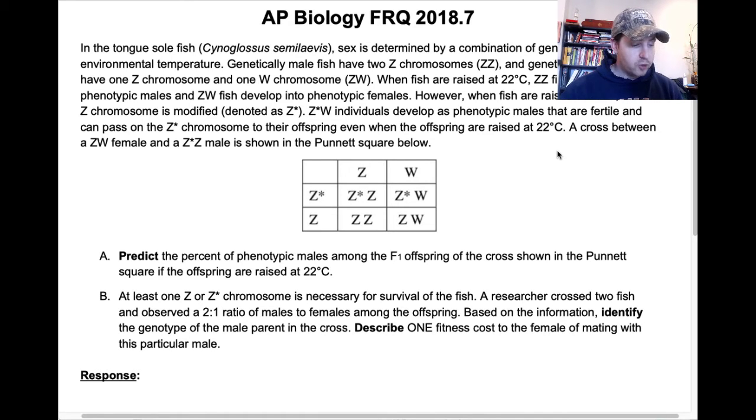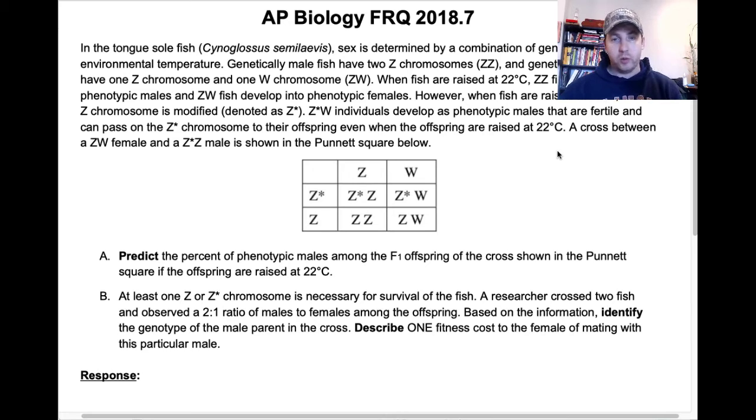However, when fish are raised at 28 degrees Celsius, the Z chromosome is modified and noted as Z star. Z star W individuals develop as phenotypic males that are fertile and can pass the Z star chromosome to their offspring even when the offspring are raised at 22 degrees Celsius. A cross between a ZW female and a Z star Z male is shown in the Punnett square below.